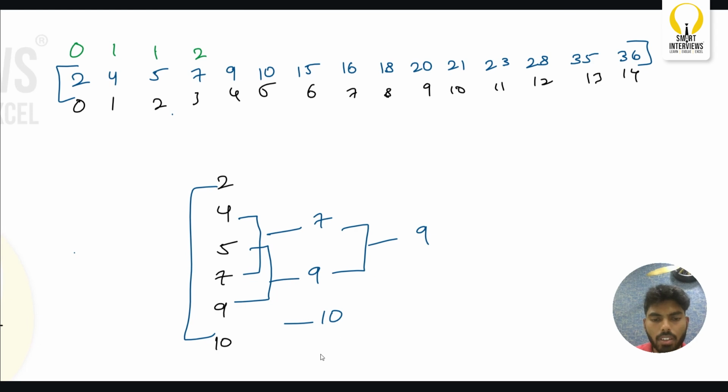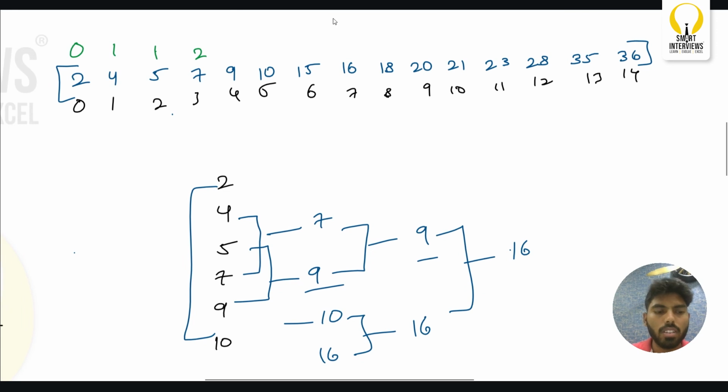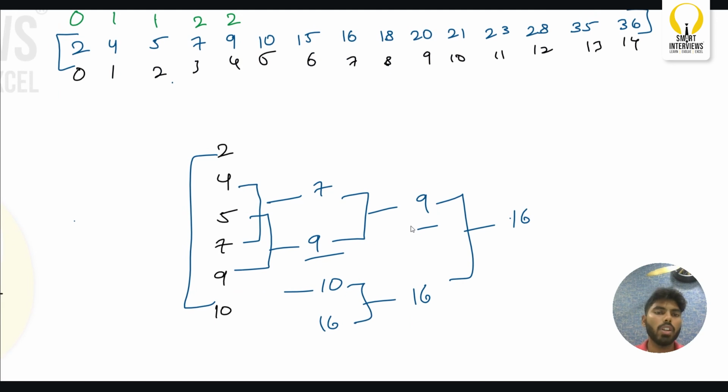And here I will do a match between 10 and 16. 16 is gonna win the game. 9 and 16, 16 is gonna win. So how many times did 9 win here? Only 2 times. The same thing will happen here. No matter what possibility you try, 9 is gonna win only 2 times.